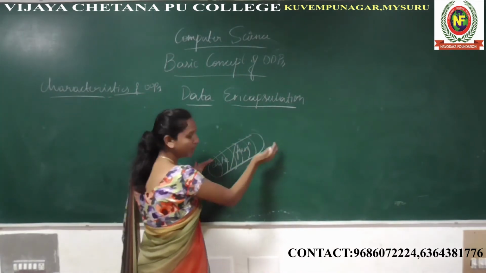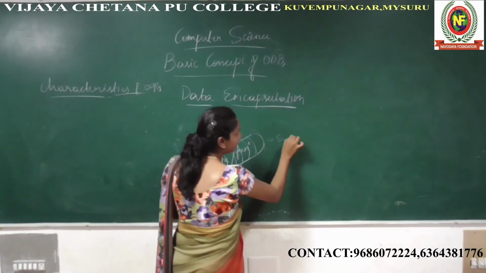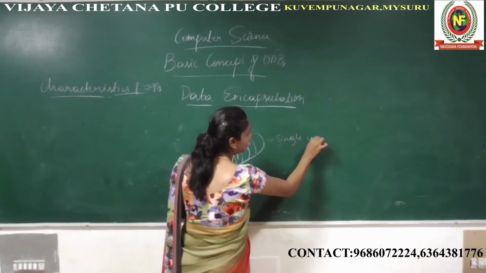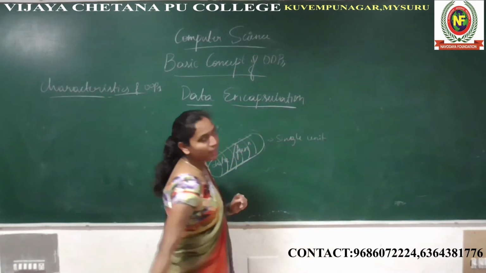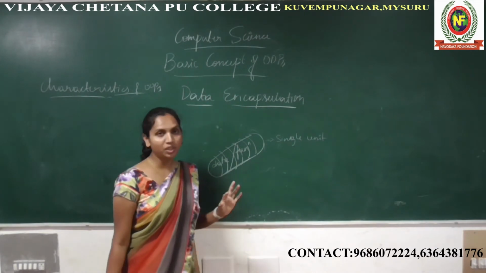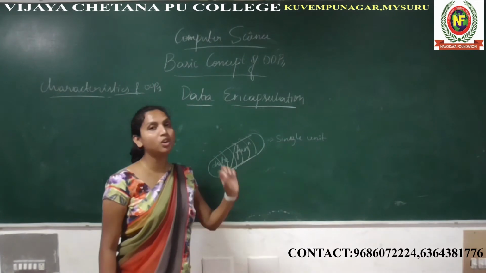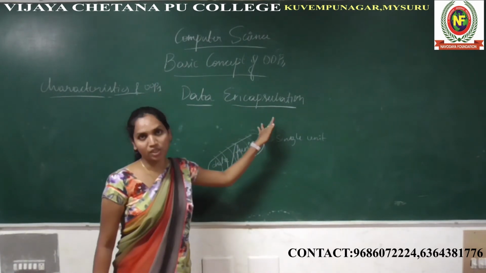We are placing them in one box. It is a single unit. It is called data encapsulation. So what is the definition of data encapsulation? We are wrapping the data and function as a single unit, called data encapsulation.